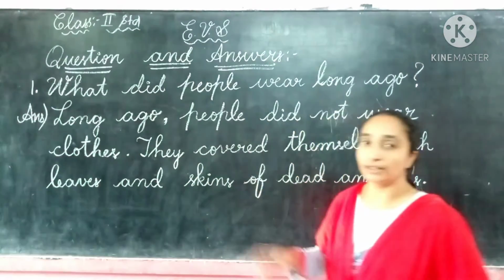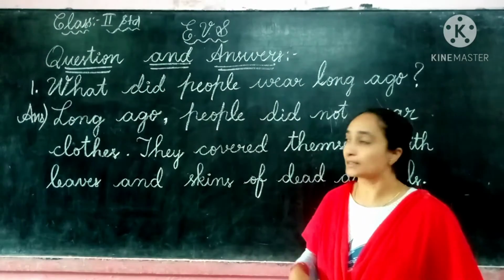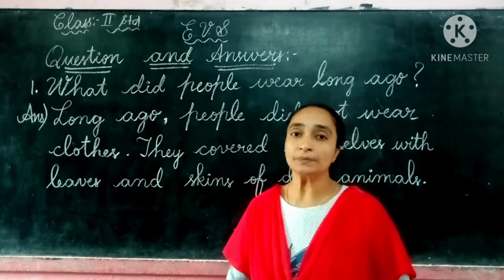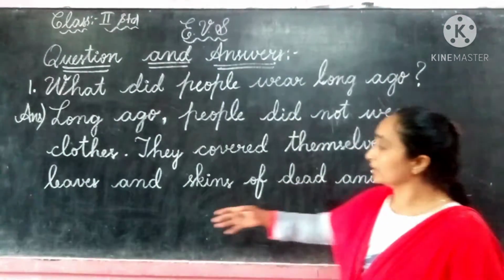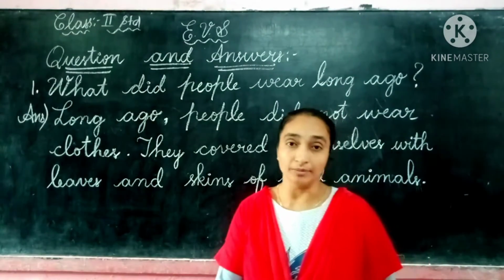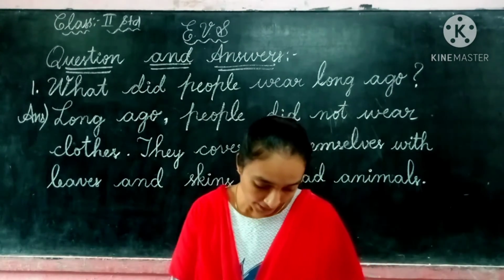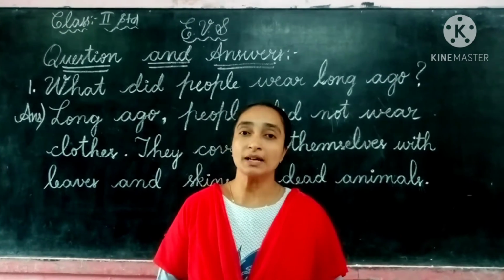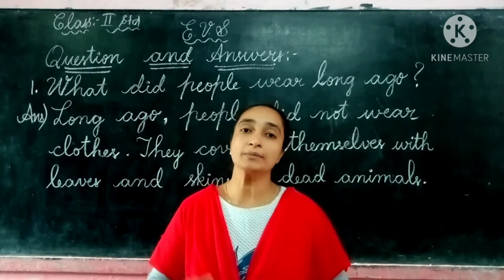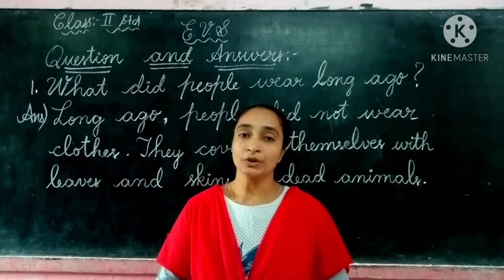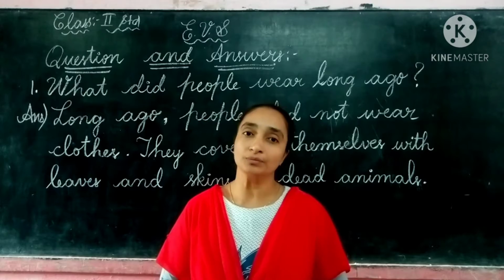They used to cover their bodies themselves with dry leaves and the skins of dead animals. The animals they used to kill for eating, and with the skin they used to cover their body.